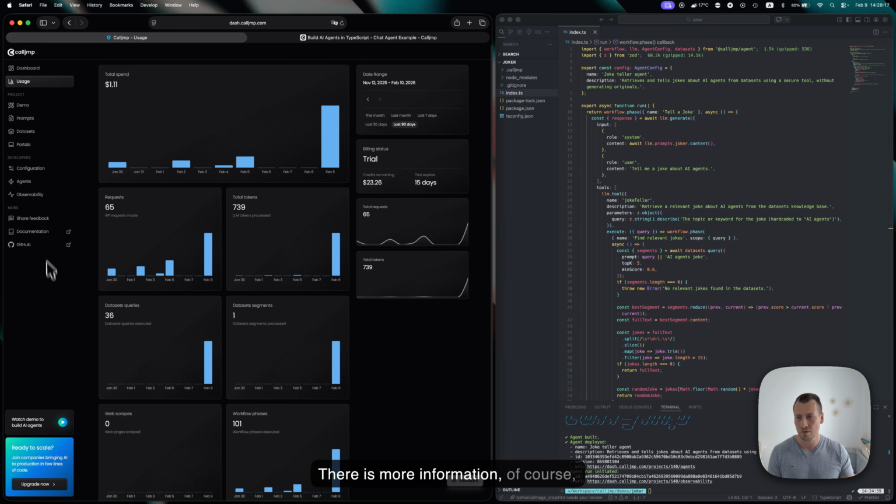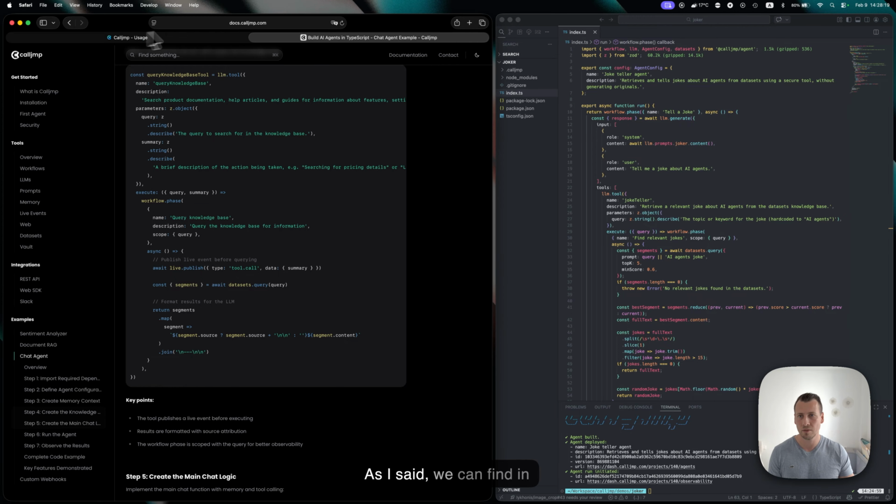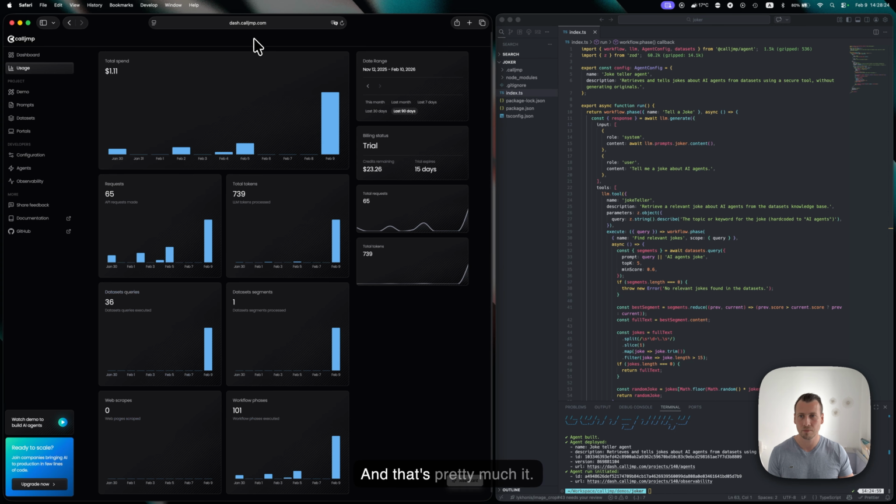There is more information, of course, in the docs. As I said, we can find it in docs at calljmp.com. A lot of things happening, and that's pretty much it.